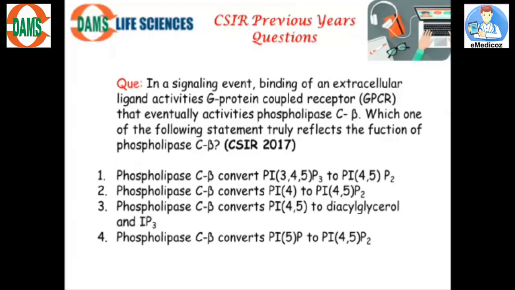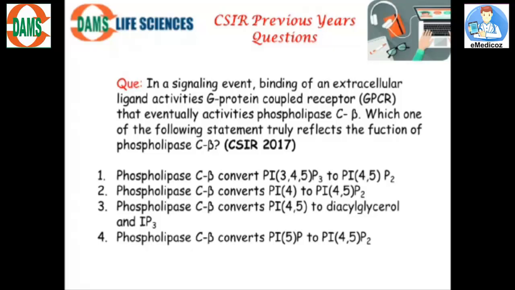Another question which says, in a signaling event, binding of an extracellular ligand activates a GPCR that eventually activates phospholipase beta. Remember, beta is GPCR and gamma is tyrosine kinase.